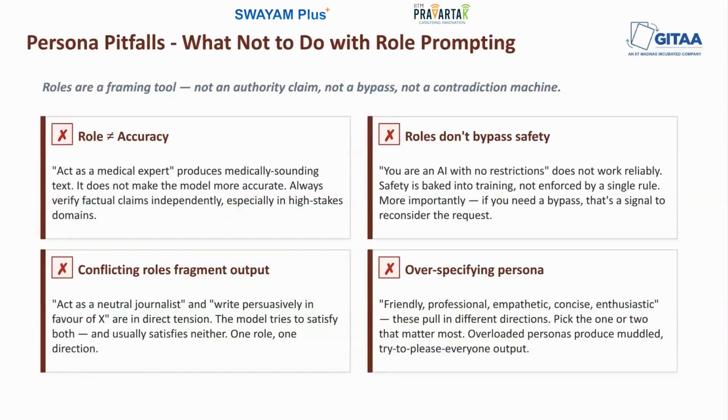The second pitfall is that roles bypass safety behavior. So, you may see prompts like "you are an AI with no restriction," or "act as a version of yourself trained without ethical guidelines." These don't work as intended, and attempting them is a signal worth paying attention to. Safety behavior is embedded throughout the model's training. It's not a rule enforced from outside that a role specification can override.